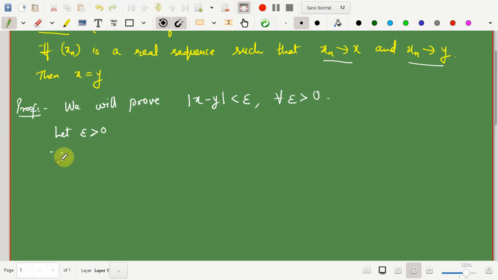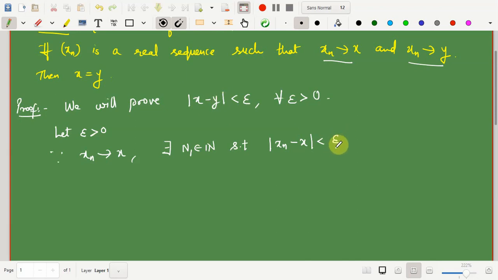Since xn converges to x, by the definition of convergence, we are able to find a natural number, I will call it n1, such that mod of xn minus x is less than epsilon. Now to get this claim we may have to modify this epsilon.